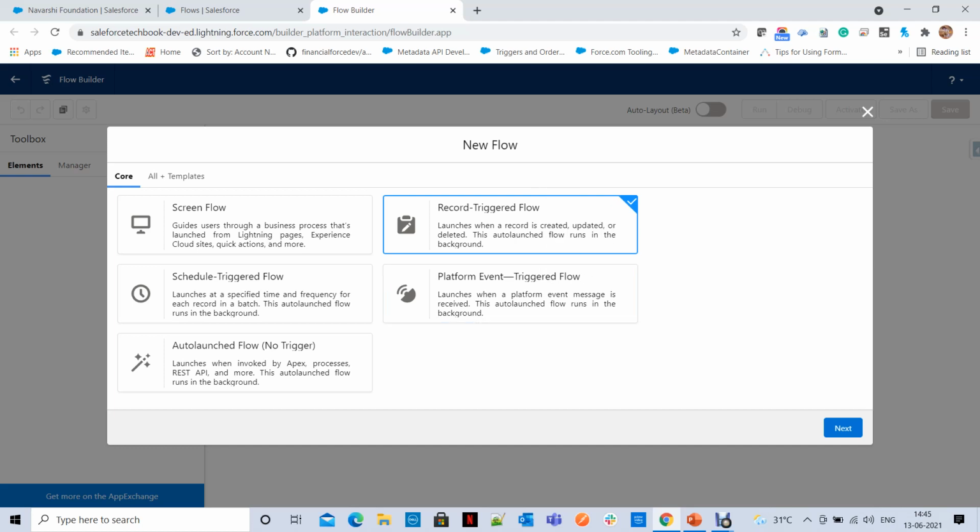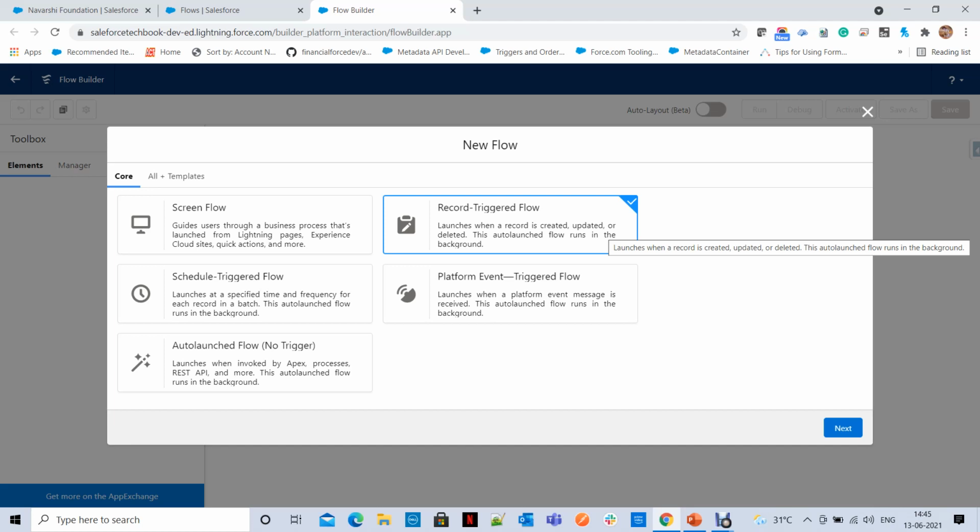When you are trying to do this kind of scenario, usually we think about Process Builder and workflows, whether it is possible or not, and then triggers. Now you have to add flows to your thought process too.